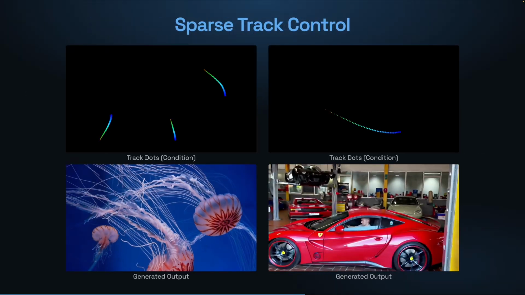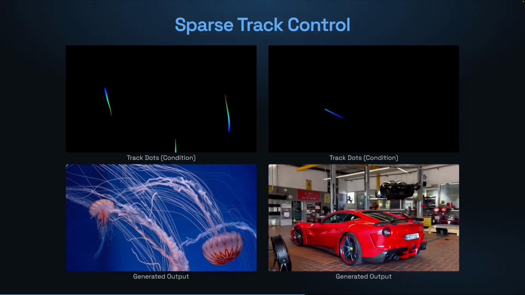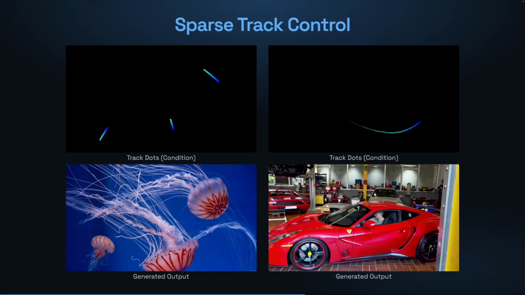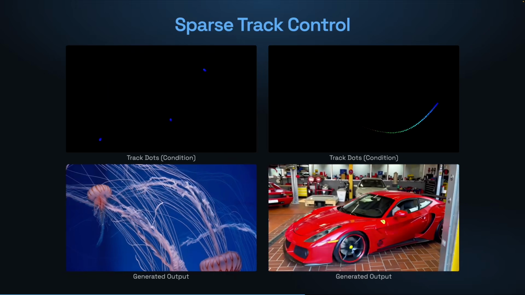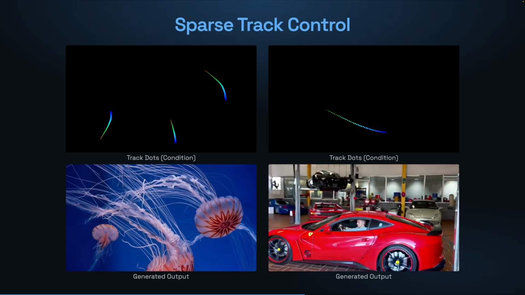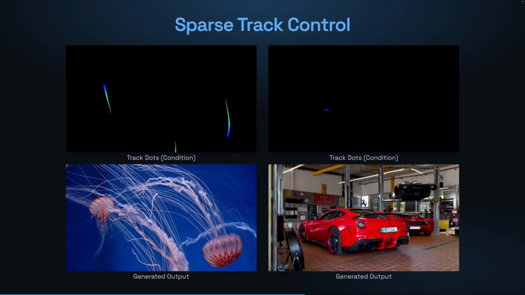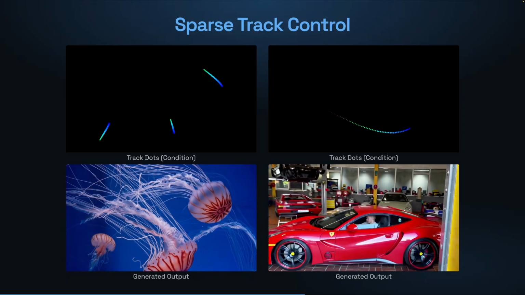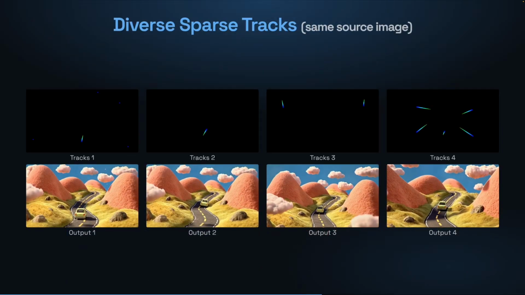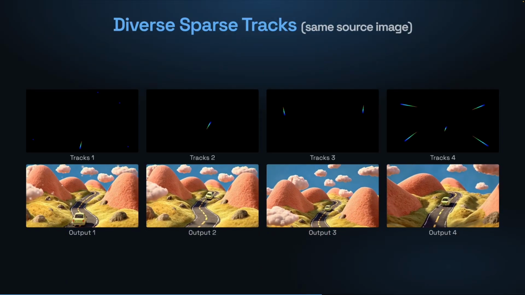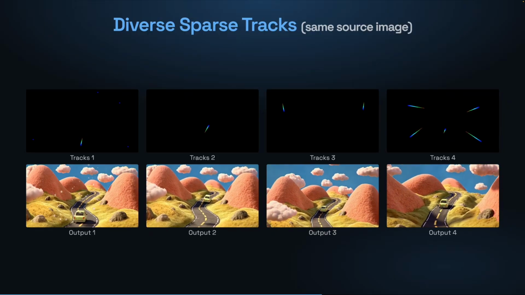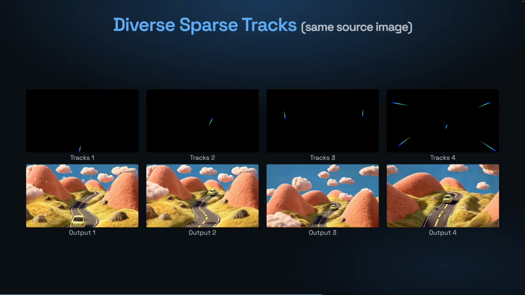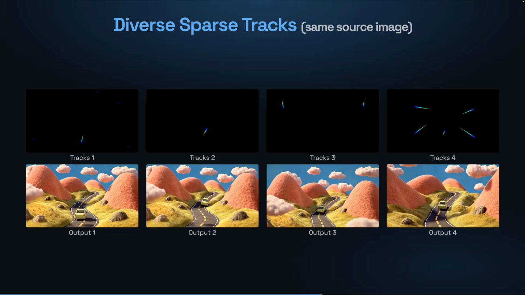In sparse track control, point tracks are rendered as colored dots on a black canvas. The LoRA generates a video that follows these trajectories, enabling fine-grained control over object motion. From the same source video, different sparse track patterns produce diverse outputs. The model faithfully follows each set of trajectories while maintaining scene consistency.